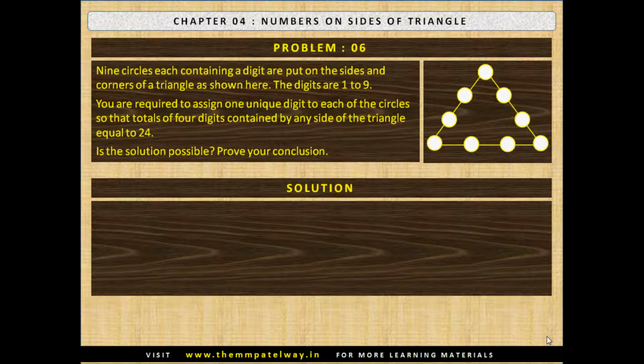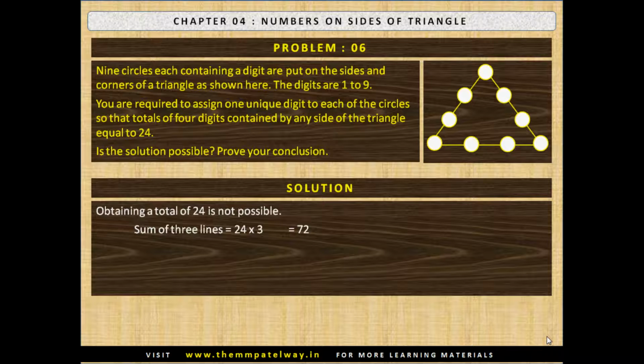Now stop the video and solve the puzzle. The solution is as follows. Obtaining a total of 24 is not possible. The logic is explained below.